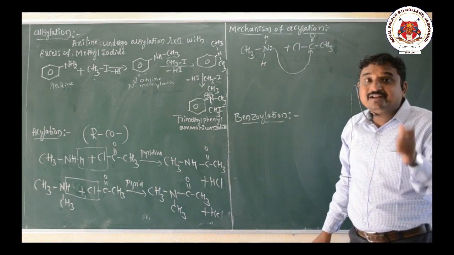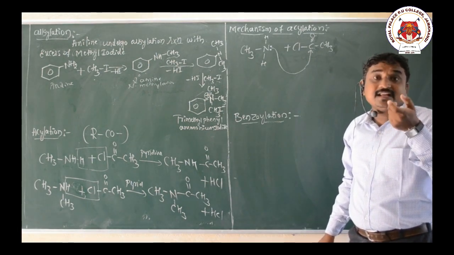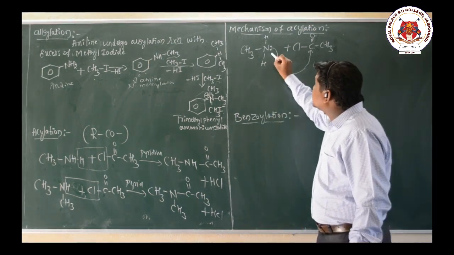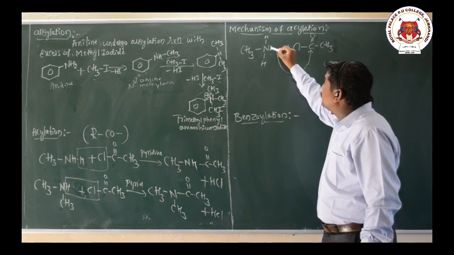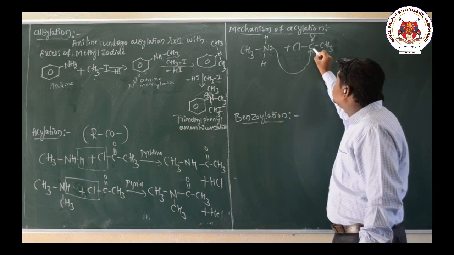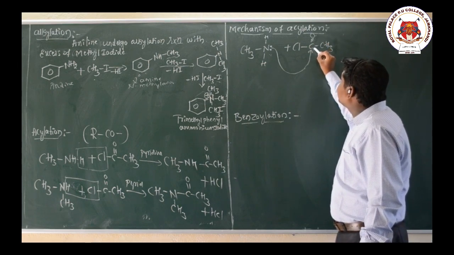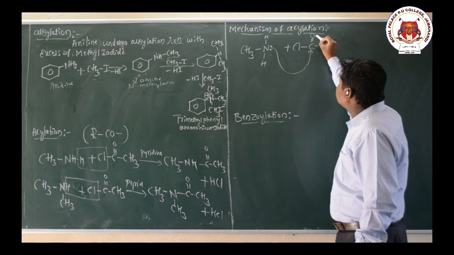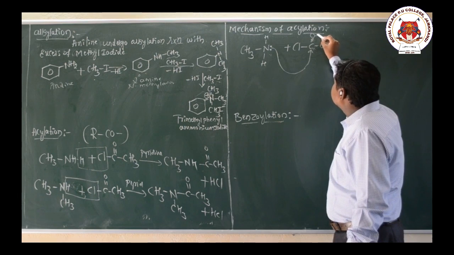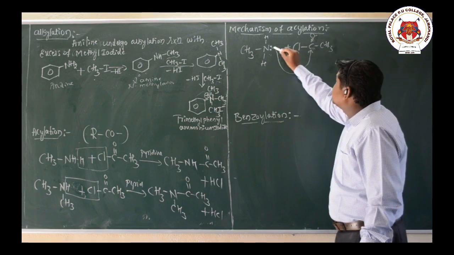An electrophile is an electron deficient species. A nucleophile is an electron rich species. These amines are electron rich because of the lone pair of electrons. So this nucleophile will attack the electrophilic carbonyl carbon. This carbon is electrophilic due to the presence of the more electronegative atom, oxygen, which takes a partial negative charge, while the carbon has a partial positive charge, hence the amine will attack here.